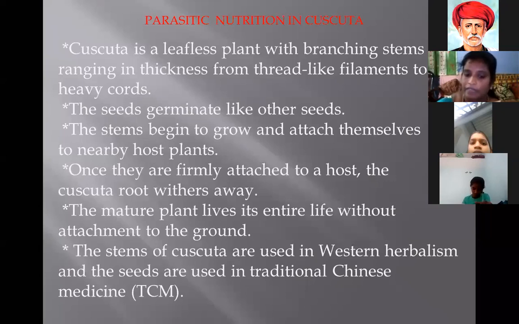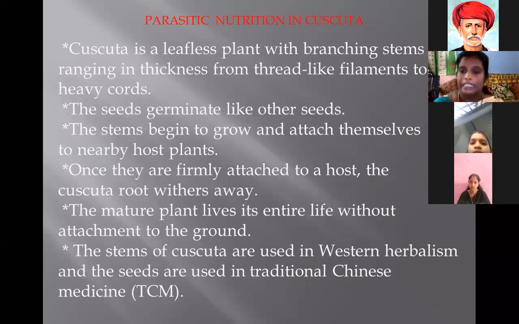This is the nutrition in Cuscuta. The type of nutrition is parasitic. It depends on others, taking a host as a mediator. It does not live individually with roots in the depth of the soil. This Cuscuta plant depends on other plants. Okay, this is one type of parasitic nutrition, in Cuscuta. So next slide.